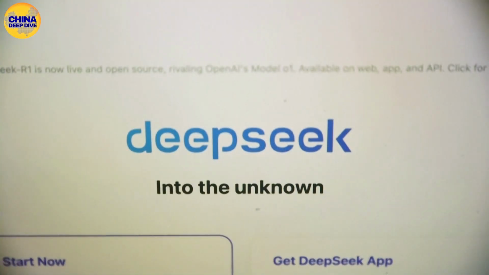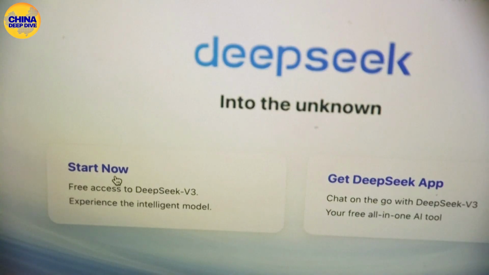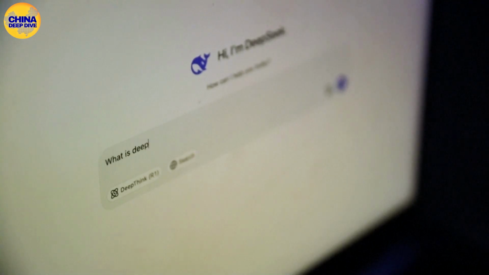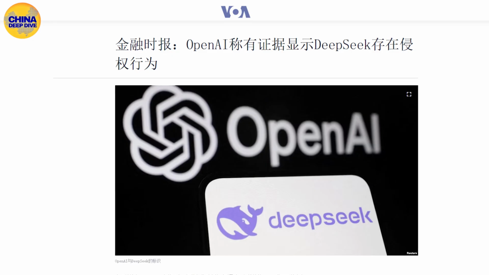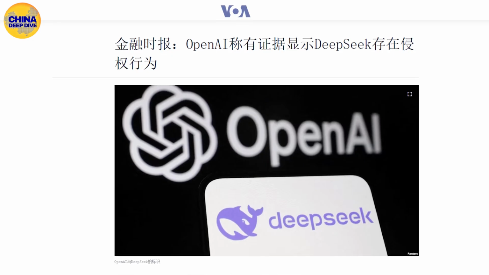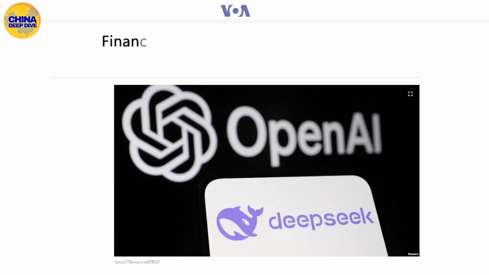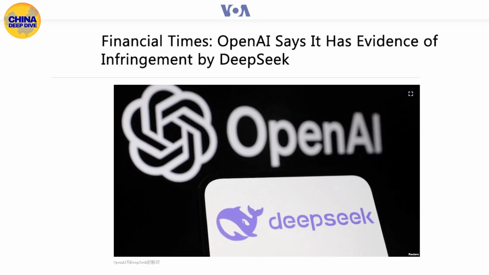Recently, DeepSeek, a tech company from China, has caused quite a stir in the American AI industry, as well as in tech investment and finance. On January 30th, Voice of America stated in a report titled, Financial Times, OpenAI says it has evidence of infringement